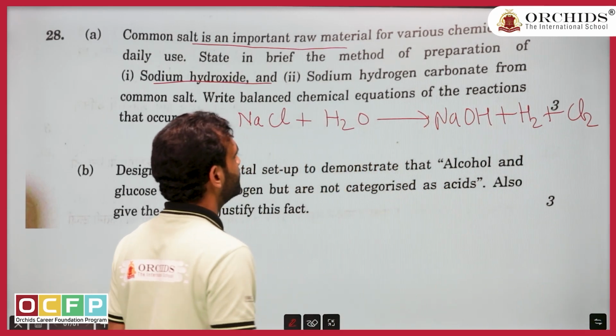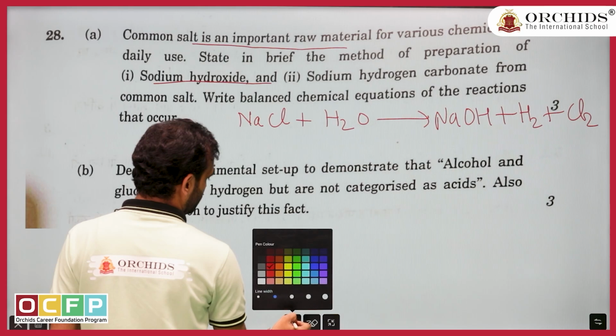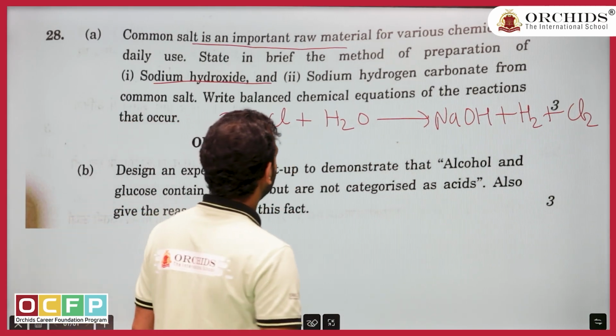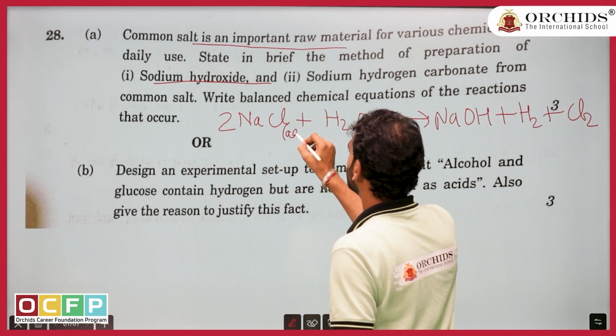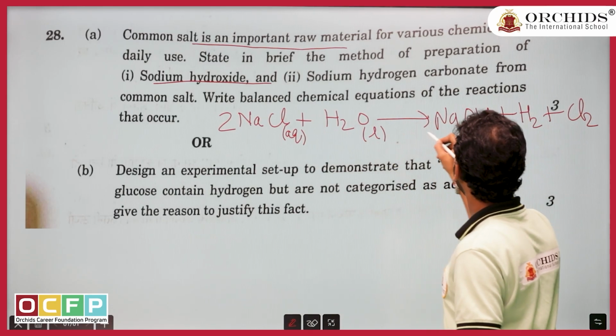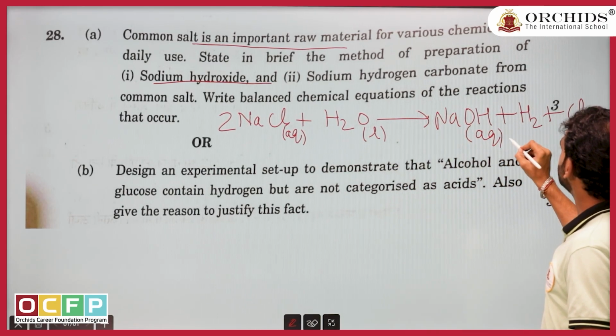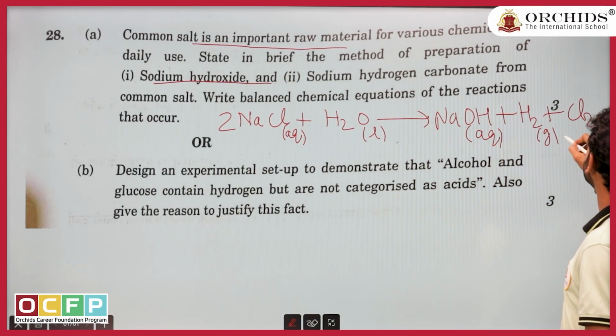They are hydrogen and chlorine. So if I balance it, I have to multiply 2 here. This is your aqueous form. This is your liquid form. This again comes in aqueous form. This is your gas. This is your gas.